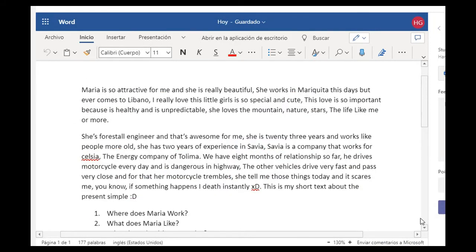Okay, in our second homework that we're checking today, I can see that someone is talking about Maria. It says here, "Maria is so attractive for me and she's really beautiful." Let me check what else I can see here. "She works in Mariquita these days, but ever comes to Lebanon."